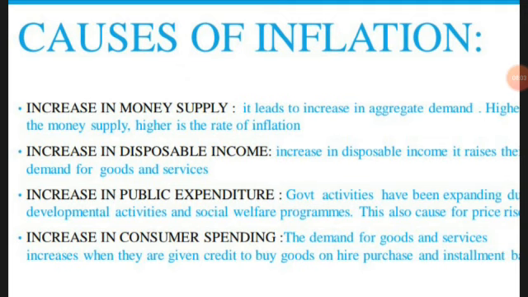Next is increasing public expenditure. Government keeps on increasing social welfare. They start spending, meaning building roads, railways, dams, flyovers. At that time, to equalize that expense, they will keep increasing the prices. Next, increase in consumer spending. If the producers give higher purchase installments, at that time consumers will start buying more and more, and they will start increasing the price rate.